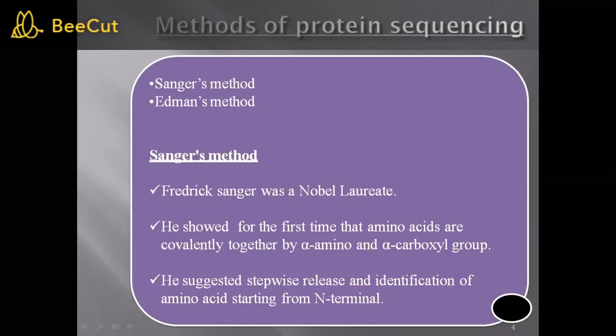As we know, a polypeptide chain has two ends. First is the C-terminal, or carboxyl terminal, and second is the N-terminal, or amino terminal. He suggested a stepwise release of the amino acids. One by one, amino acids are released from the polypeptide chain, and then identified from the N-terminal end. One by one the amino acid sequence was identified, and the protein sequence of insulin was determined.